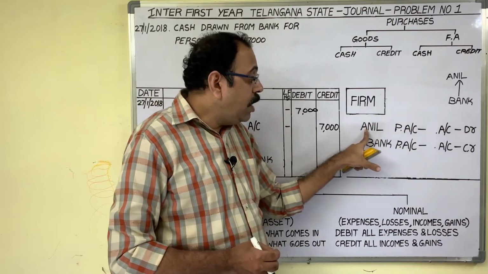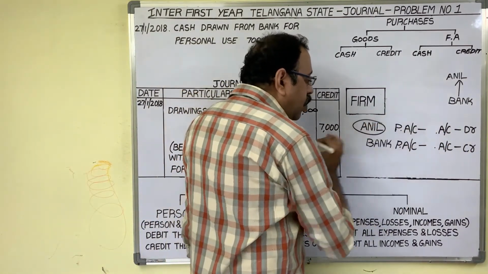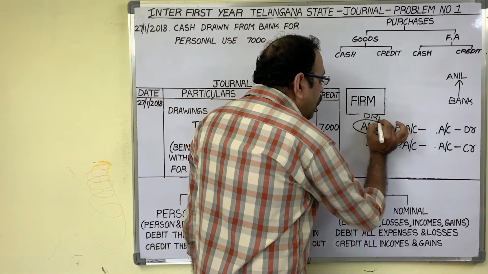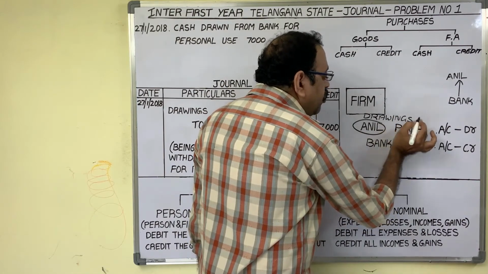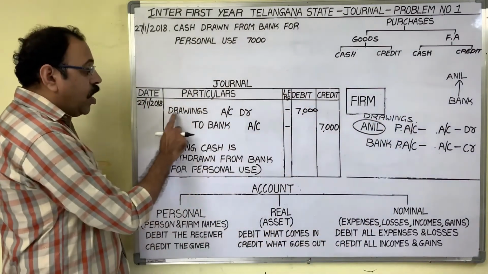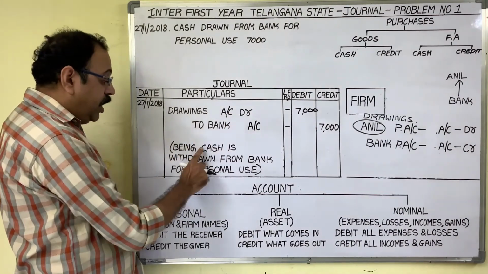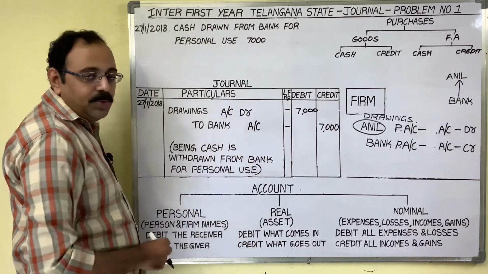When the owner's name comes in debit, instead of writing the owner's name, we should write drawings. So the final entry is drawings account debtor to bank account. Being cash is withdrawn from bank for personal use.